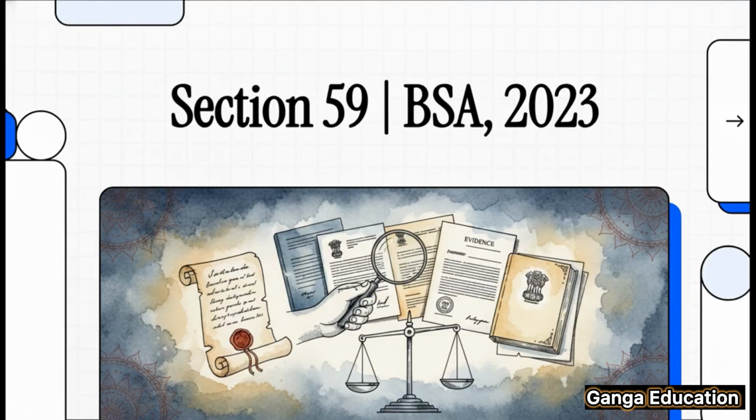Today, we're diving into a really important topic, Section 59 of the Bharatiya Sakshya Adhiniyam 2023. Now, this section is basically the bedrock of documentary evidence. It tells us how documents are supposed to be proven in court. And trust me, for your judiciary and APO exams, this section is absolutely crucial. So let's get right into it.